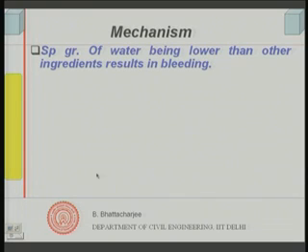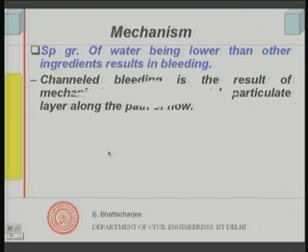In fact, it can reduce the overall water cement ratio, but such bleeding can be significantly reduced by special mechanized ways, with controlled permeability formwork liners, etc. Although that is not part of our discussion at the moment, there are techniques to reduce them. So, that is what the effects of bleeding are. Then let us see what the mechanisms are. We have already mentioned that the specific gravity of water being lower than the other ingredients results in bleeding.